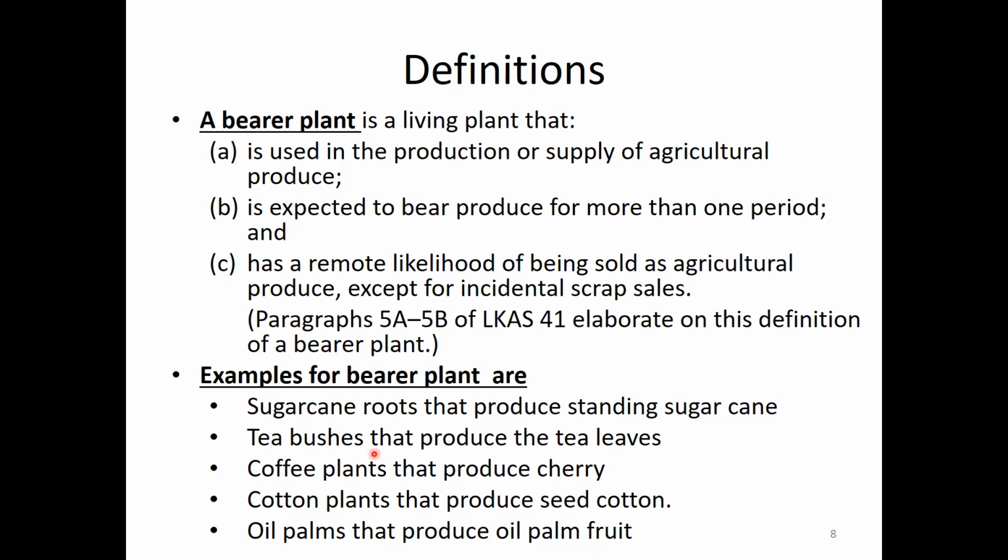And tea bushes that produce tea leaves, the tea estate you can find. Coffee plants that produce cherry, cotton plants that produce seed cotton, oil palms that produce oil palm fruits. So these are the examples of bearer plants.